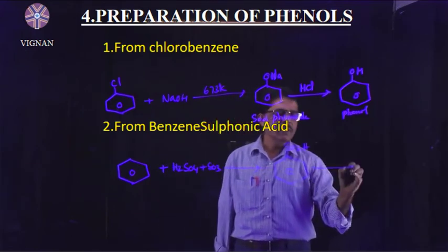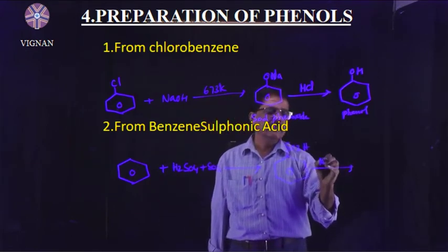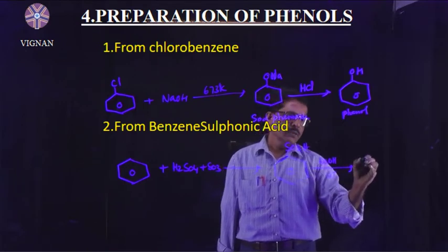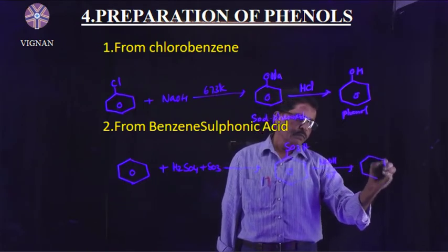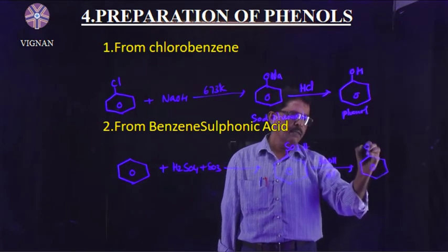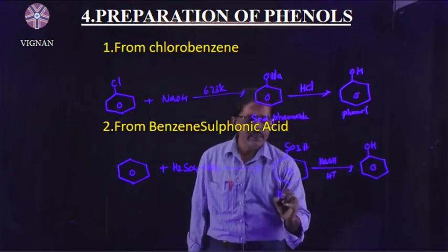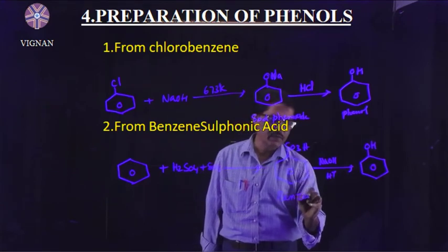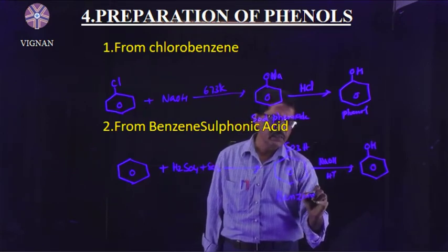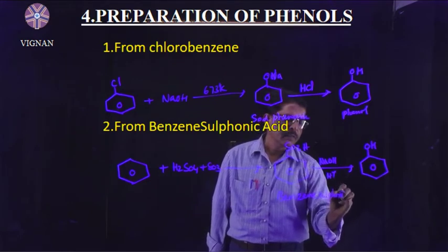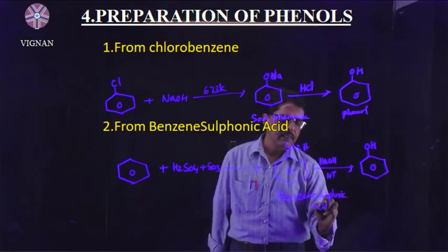This benzene sulfonic acid is treated with NaOH and then H plus, which gives phenol. This is the second preparation of phenol. The intermediate compound is benzene sulfonic acid. Right? Understand?